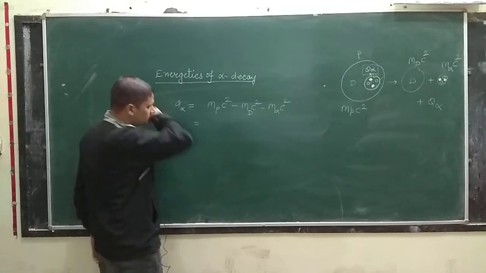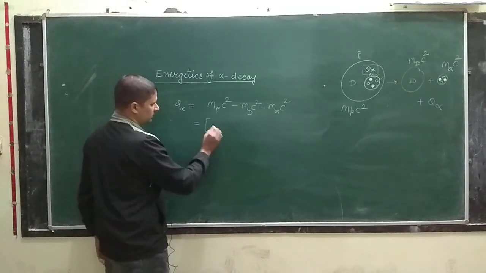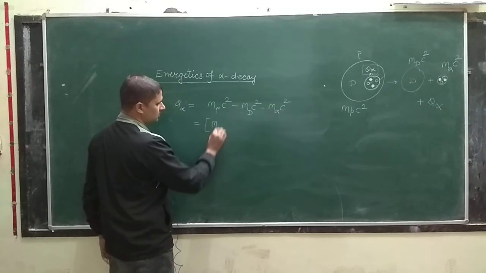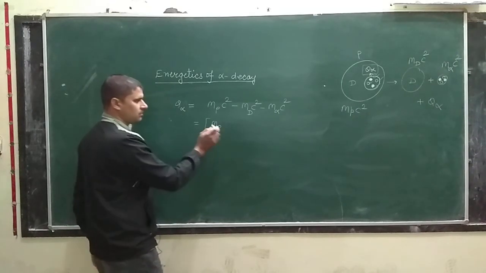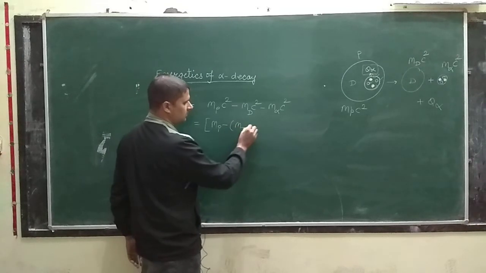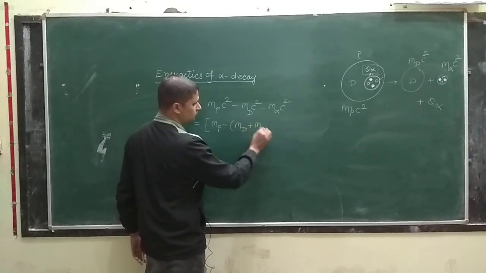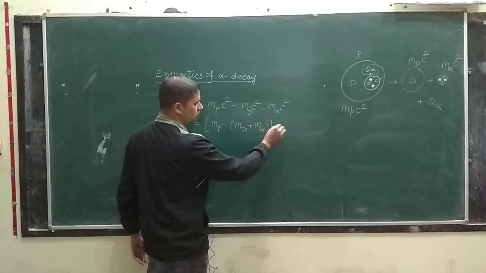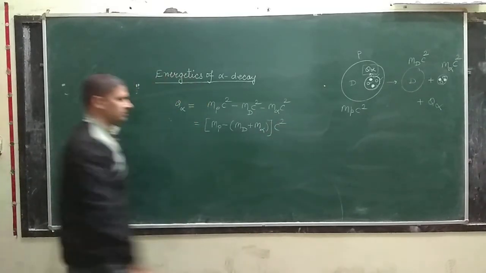and if you rearrange it, then you can write Q alpha equals bracket, mass of the parent nuclei minus mass of the daughter nuclei minus mass of the alpha particle, bracket close, into C square.